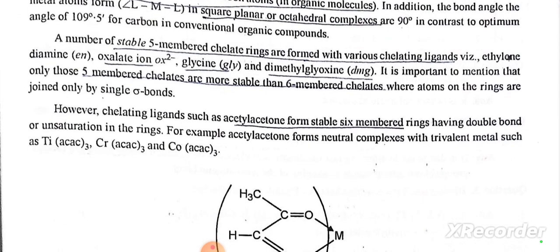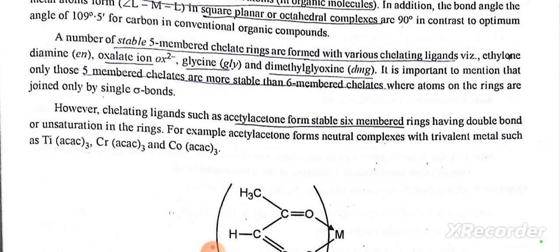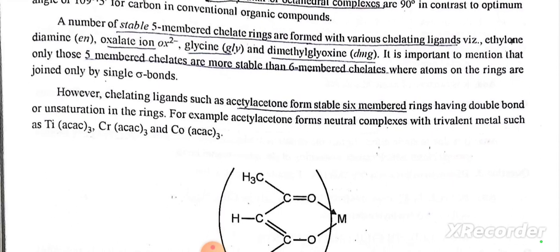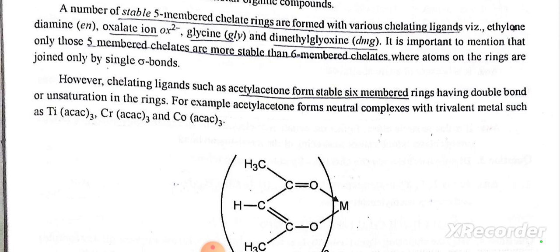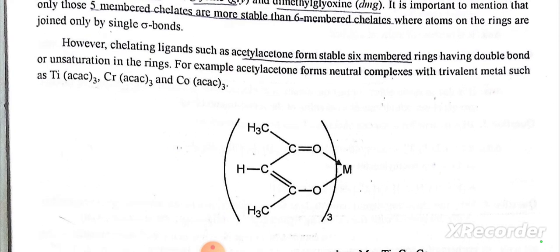However, chelating ligands such as acetylacetone form stable 6-membered rings having double bond or unsaturation in the rings.